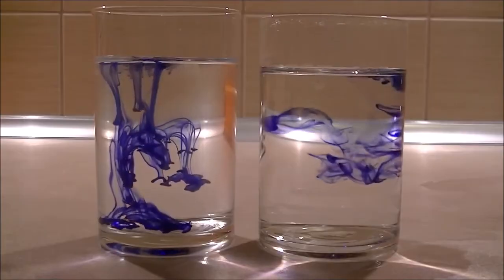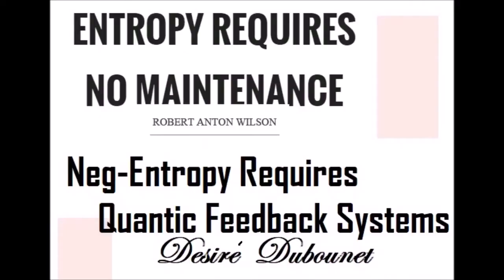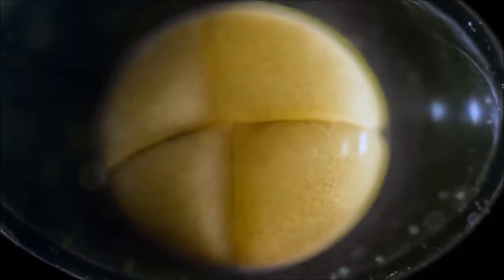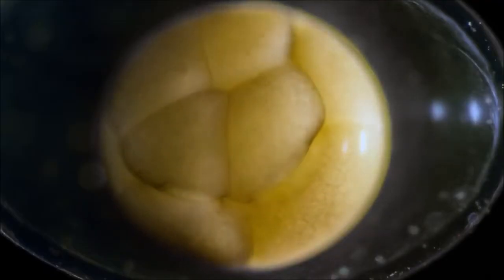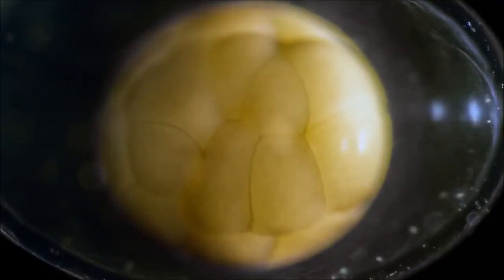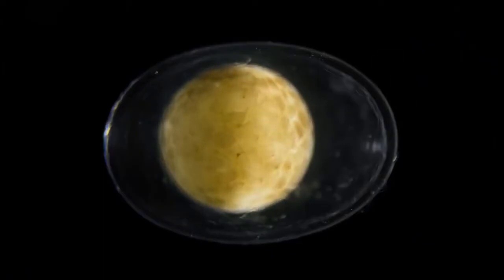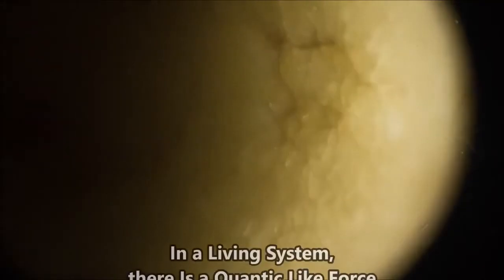So what we can see now is that entropy requires no maintenance. It just happens. It's the second law of thermodynamics. Whereas negentropy requires a quantum biofeedback system. What is negentropy? Well, basically, life proceeds because there is an organized principle, a set of laws that seem to be quantic-like, that mean that life will fight against diffusion, against the second law of thermodynamics.